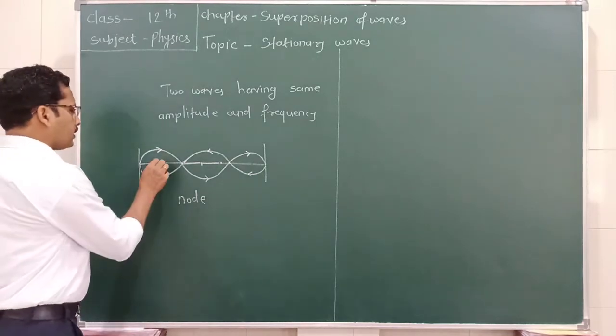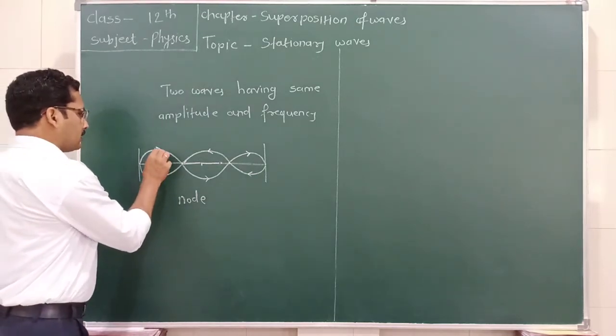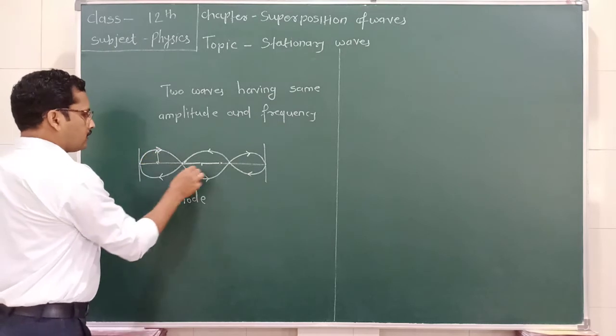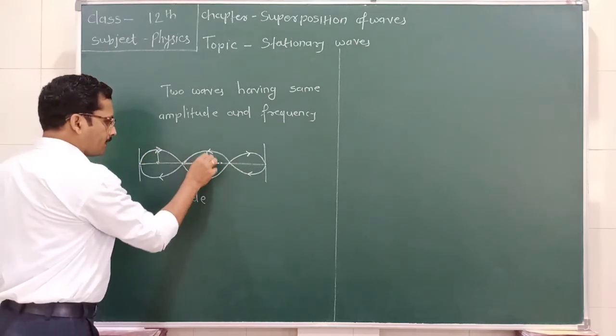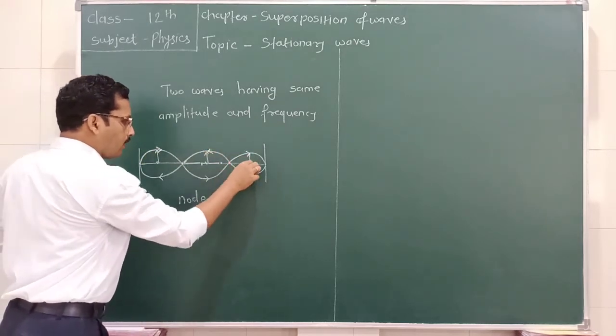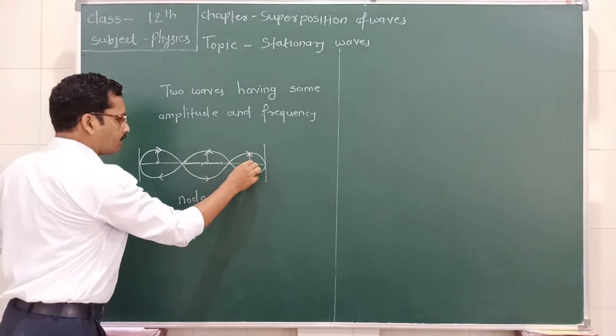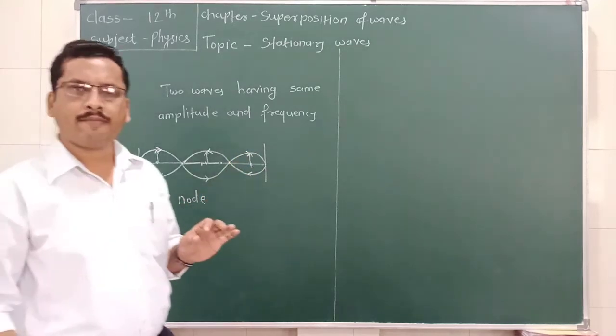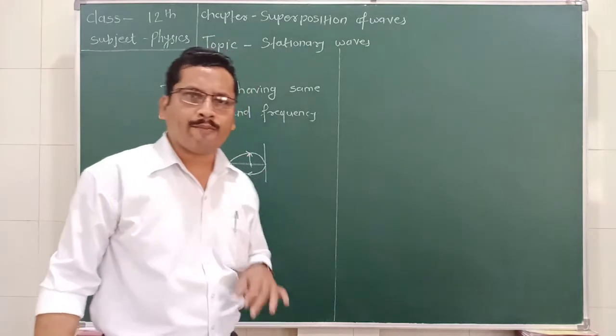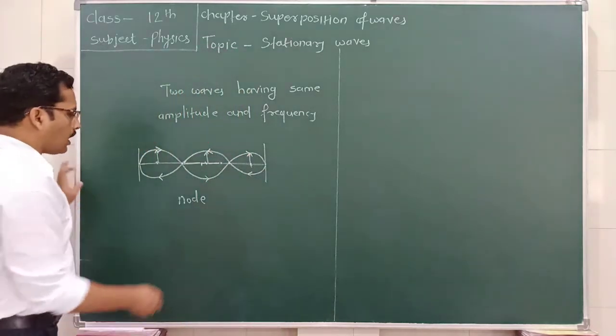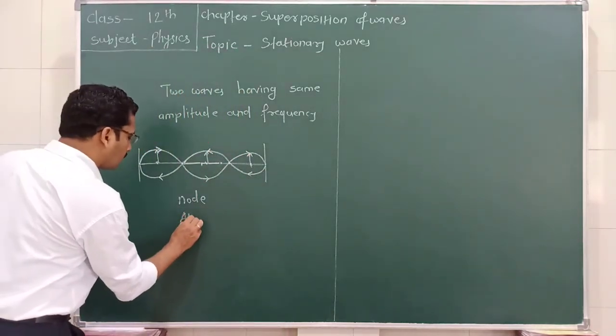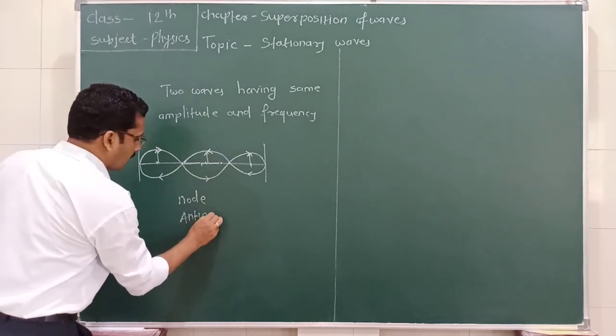And the particles which vibrate with the maximum amplitude, such points are called the antinodes.